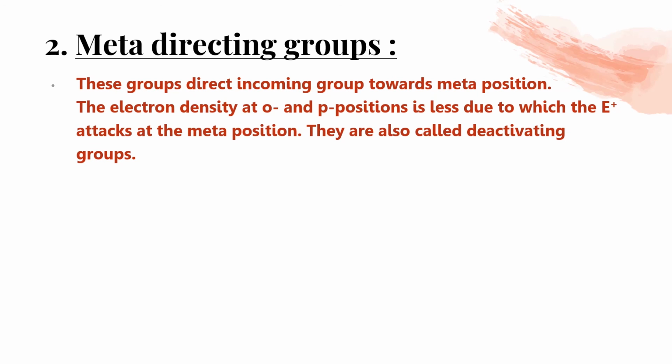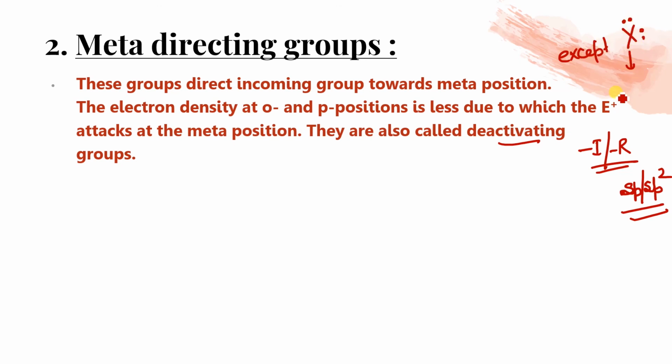They are also called deactivating groups, and I gave you the example that all the minus I effect showing groups, all the minus R effect showing groups, and if the first element of that compound attached to the benzene ring is sp or sp2 hybridized, it will be meta directing group or deactivating group, except chlorine or halogen.